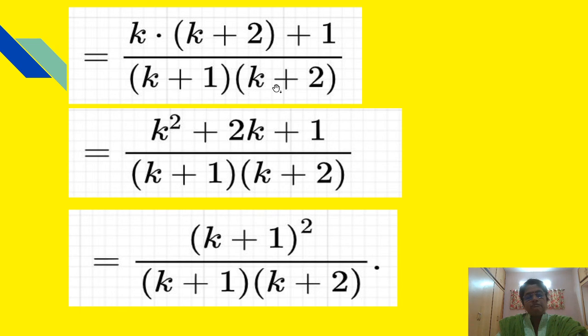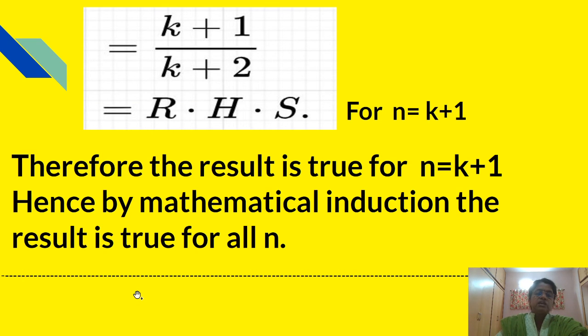Now k plus 1 and k plus 2 we have taken as the LCM, and therefore in the numerator we will get k into k plus 2 plus 1. Then multiplying k inside, k into k square, k into 2, 2k, then plus 1. That is, this numerator is nothing but k plus 1 bracket square. Therefore one k plus 1 will cancel from the numerator, and k plus 1 will cancel from the denominator also, and therefore we will get k plus 1 upon k plus 2, that is equal to RHS.